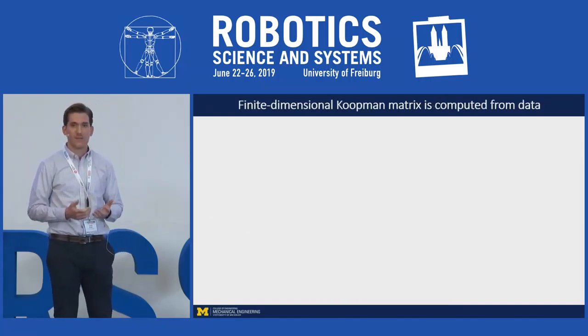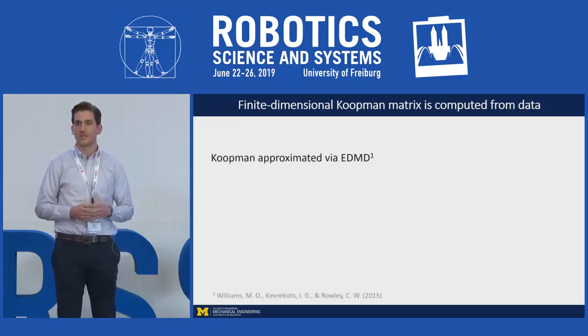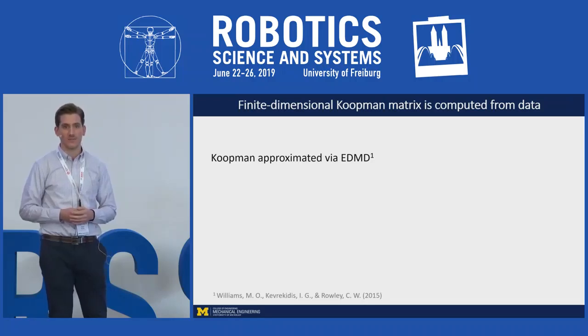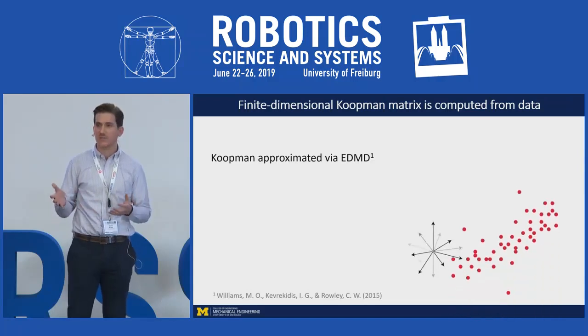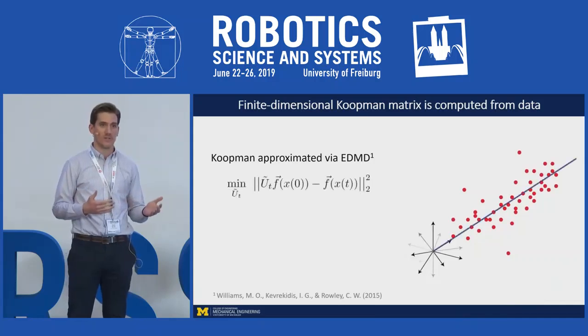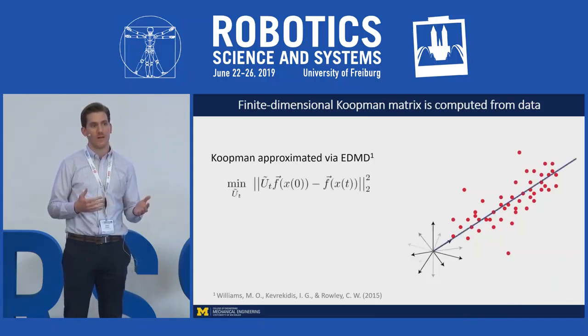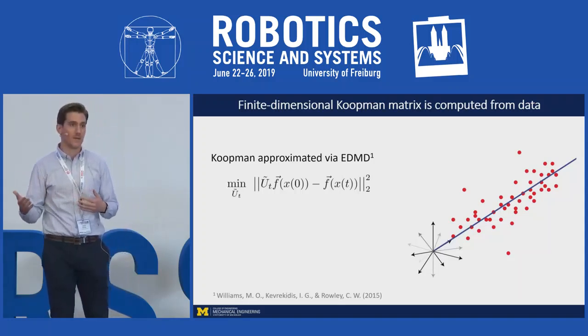The standard method used to compute a matrix approximation of the Koopman operator is called extended dynamic mode decomposition. And it involves evaluating a finite set of basis functions on time series data points and then using linear regression to compute the matrix operator that best describes the evolution of those functions over one time step.